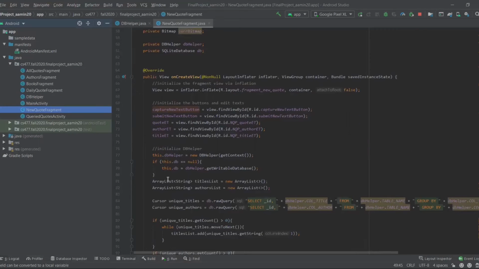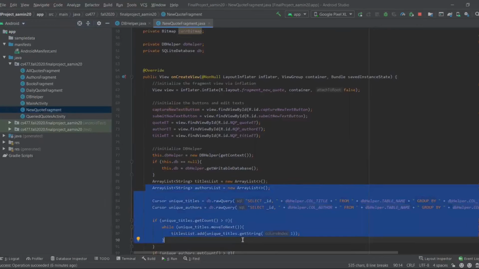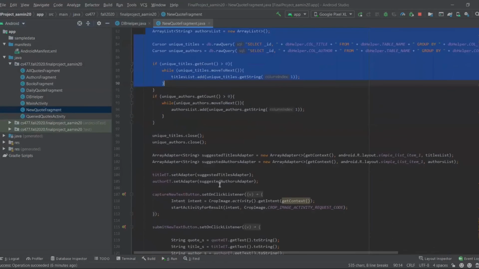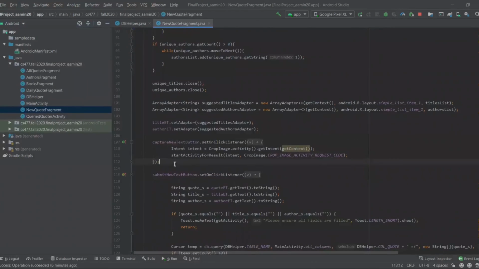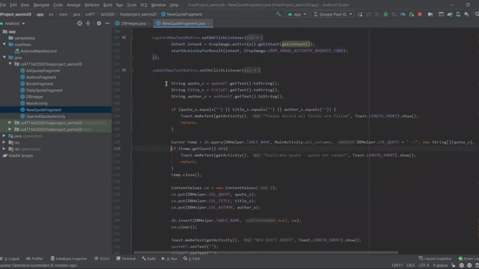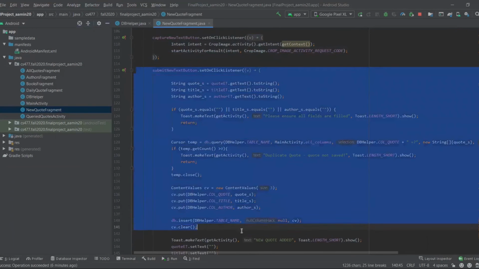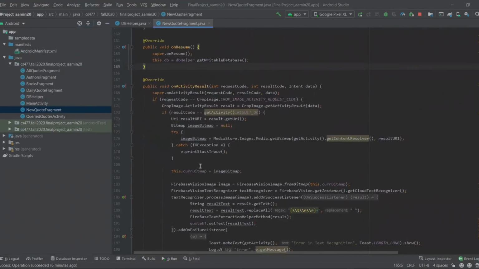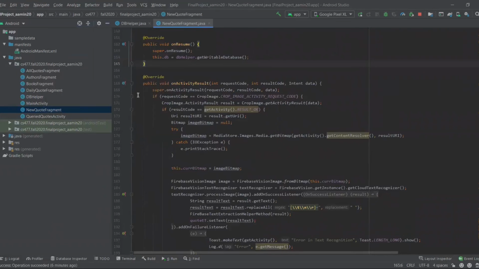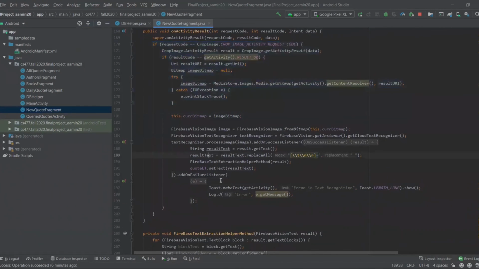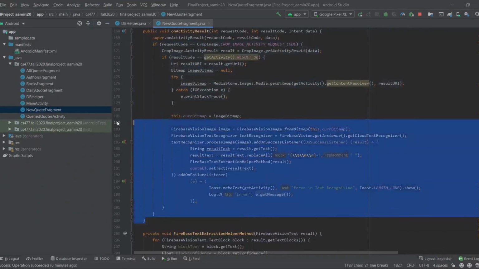of their quotes, I began by initializing my views and enabling autocomplete suggestions for the edit text fields of the title and author fields. For the camera button, I launch a crop image activity, which is a one-stop-shop API for accessing photos or taking new ones and then cropping them. Next, I do some sanity checks before allowing the user to add their quote to the database. And finally, I make use of the crop image activity's resulting URI, converting it to a bitmap and passing it over to Firebase's text recognizer.